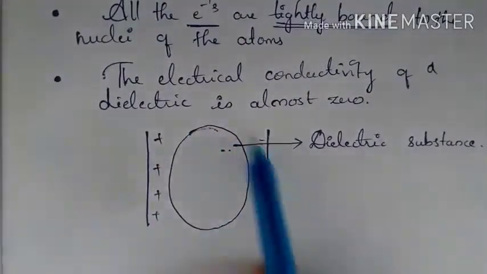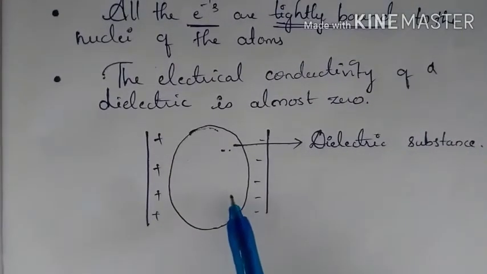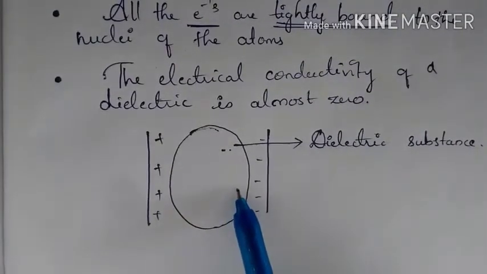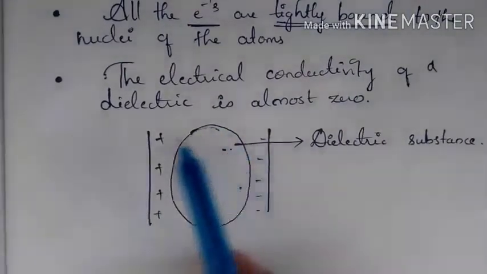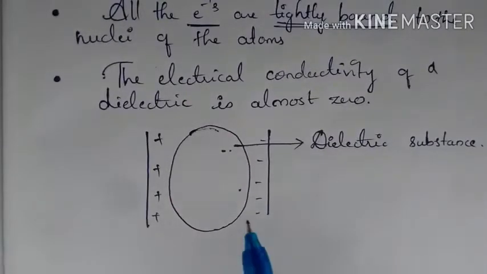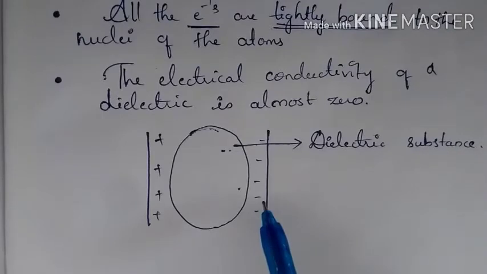The material you have kept here will never let electricity pass through it, so there is no electric current, but it can show the electric effect. That means it can create an electric field.